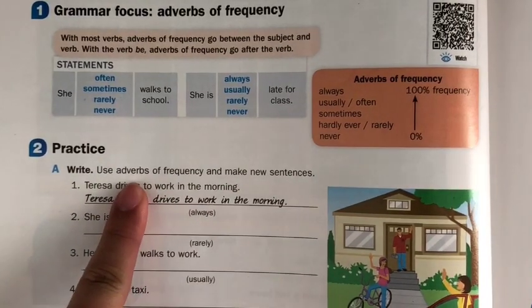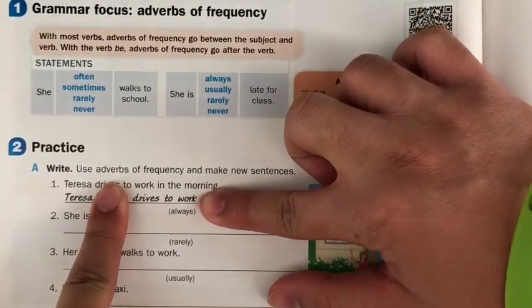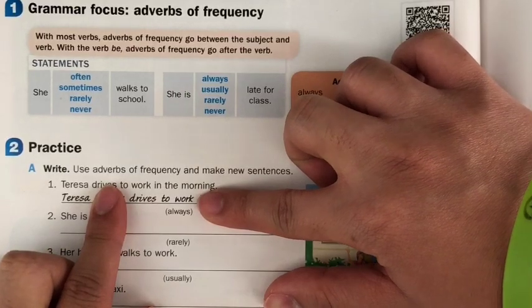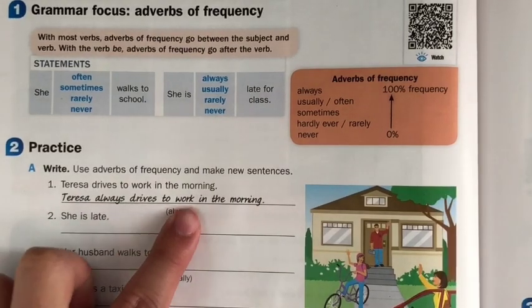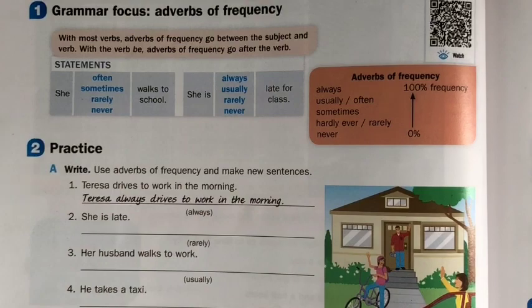But if we take out always and we say yesterday, Teresa drove to work yesterday. But if we have always, we write the sentence in the present. Teresa always drives to work.